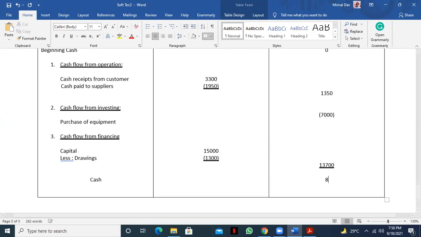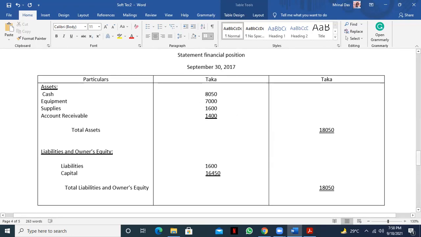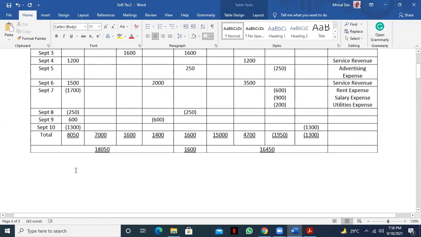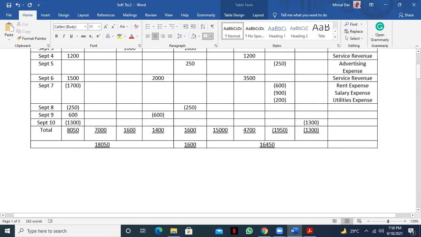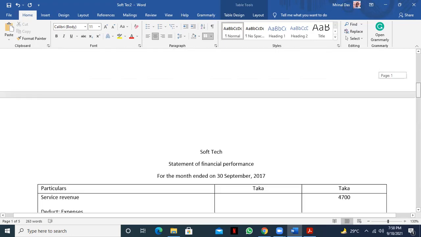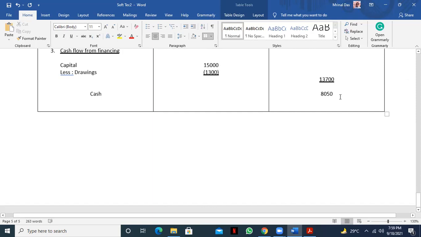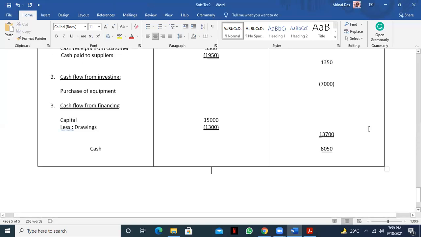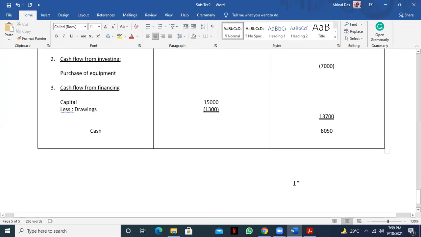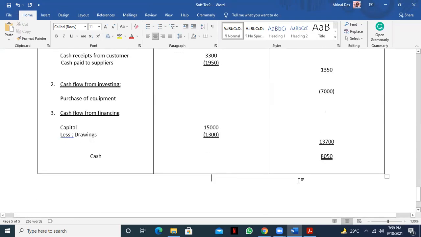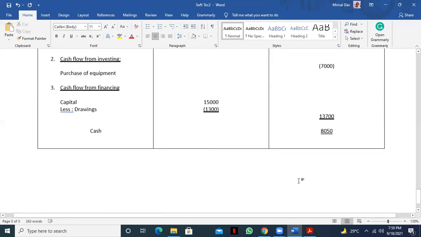All right, 8,050. Now you see what is the figure in the cash column? Cash column is how much? 8,050, right? So the cash flow statement amount will be equal to the cash balance. Always equal to the cash balance. If it is not equal to the cash balance, that means your math is not all right. So here cash balance is 8,050. So I hope all of you are clear, right? Any question regarding this?